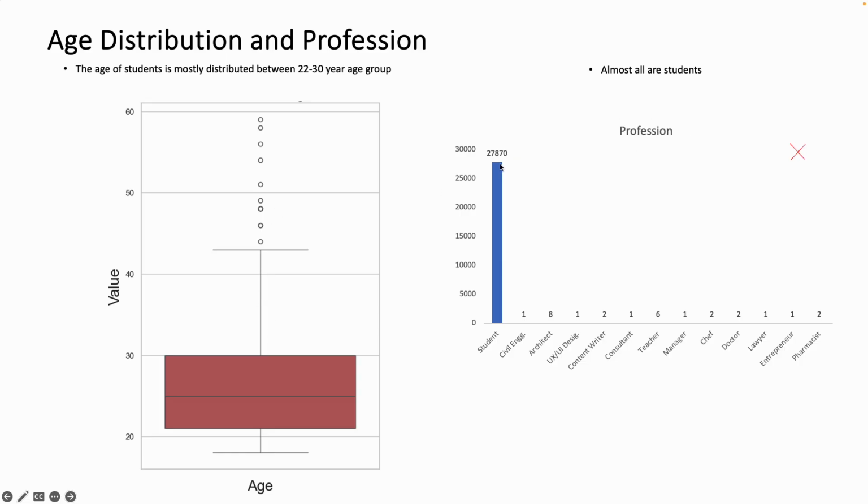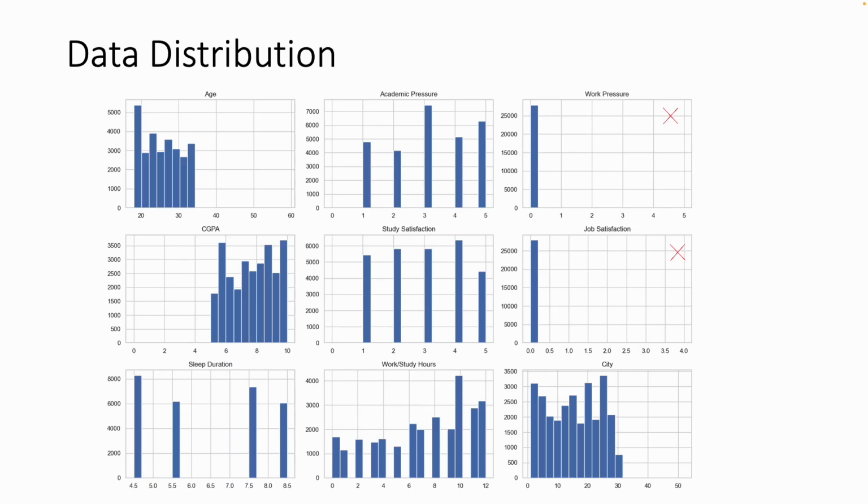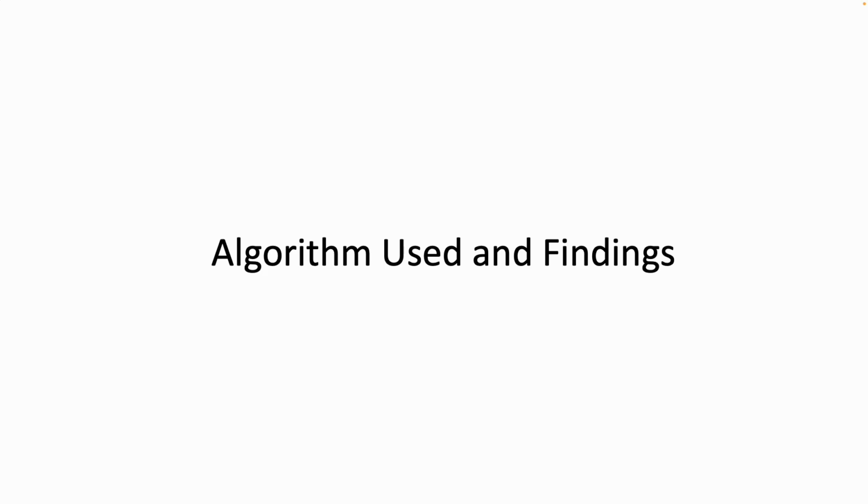In terms of profession, these are mostly students. Most of the data is of students. There are very few professions beyond students. So this particular variable we have marked with a cross, as it will not explain much about the target variable. Similarly, variables like work pressure and job satisfaction, both of these variables are on a scale where most of the values are 0.